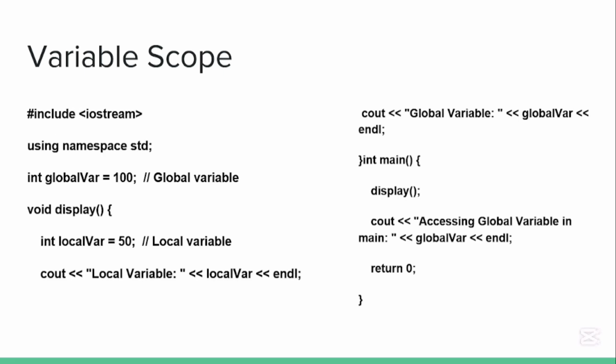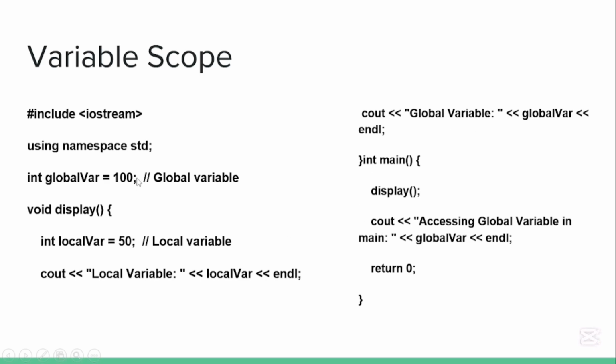This is a basic code of a global variable, a variable scope. If this is the global variable and it is equal to 100, it can be accessed inside the function. You can see it is already accessed here. We can easily access it inside the function and outside the function also.